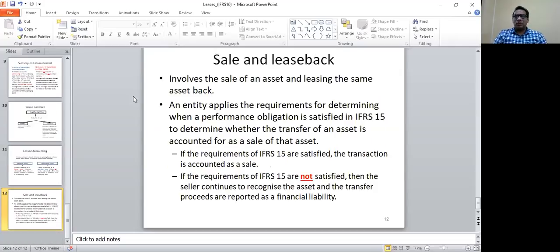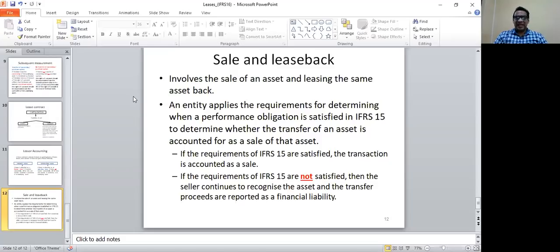Sale and lease back. Now, what is sale and lease back? This is also something that is coming in the standard, and this is also something that you should understand. Sale and lease back is a way of financing an organization. Say, for example, if a company doesn't have money, and if it doesn't want to borrow, what it can do is sell an asset.